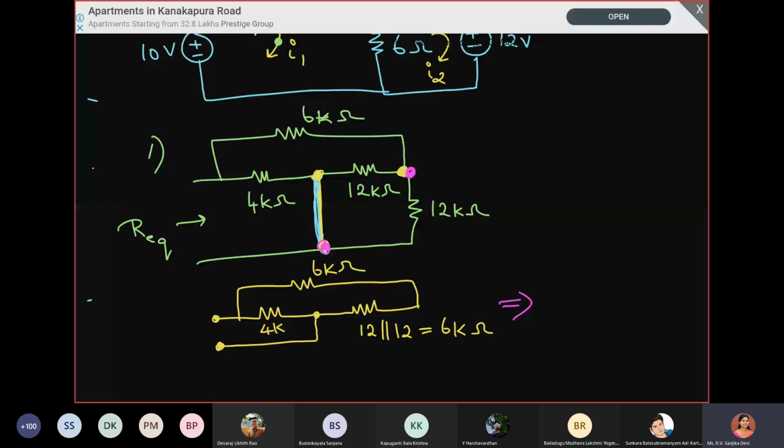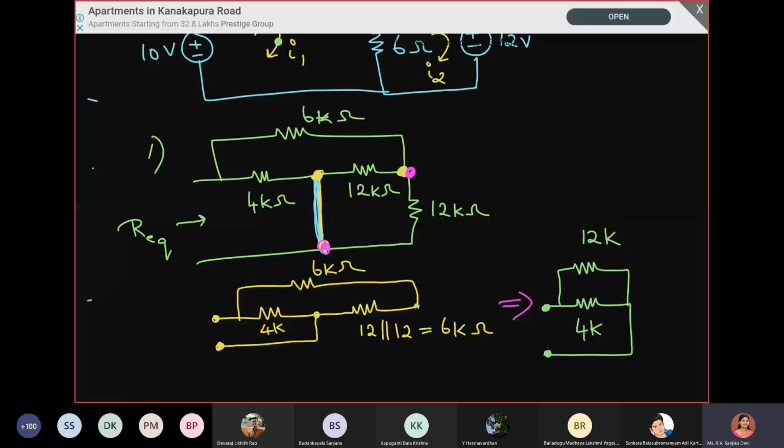Now again, if you simplify the circuit, what do we get? We are having this 4K. Then this 6 and the next 6 are again in parallel. Sorry, they are not parallel, they are in series, because they have an exclusively common node.